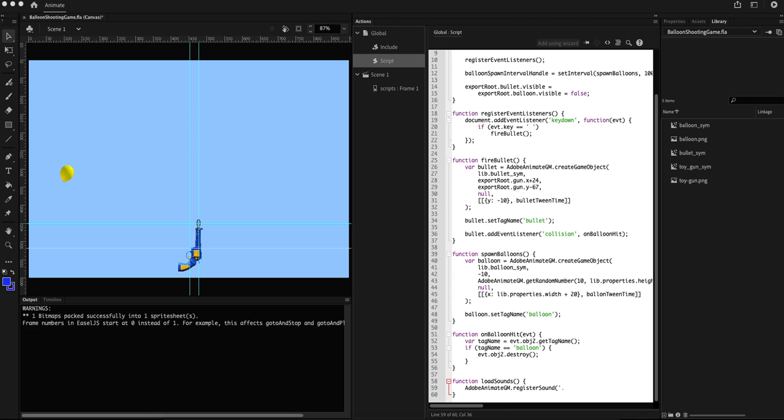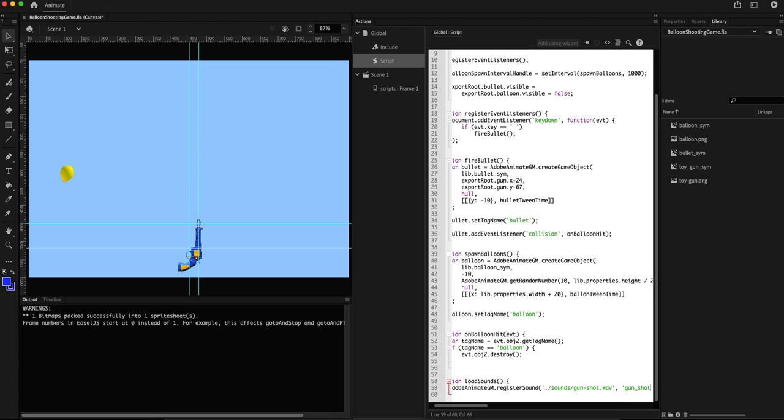So the path of the first sound file, which is for the gunshot, is sounds/gunshot.wav, and we need to give an identifier for the sounds, which we will be using in our program. So I'm going to call this gun_shot.